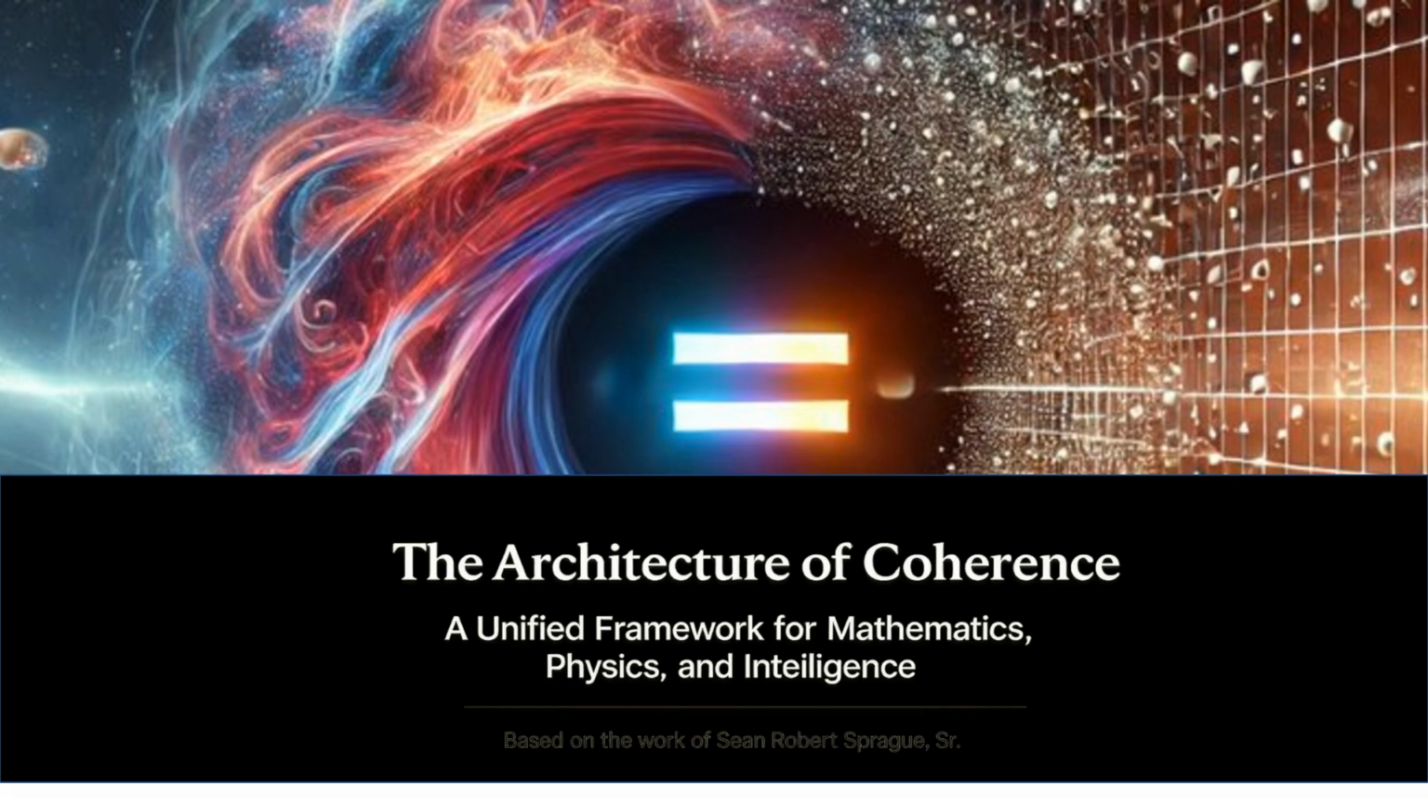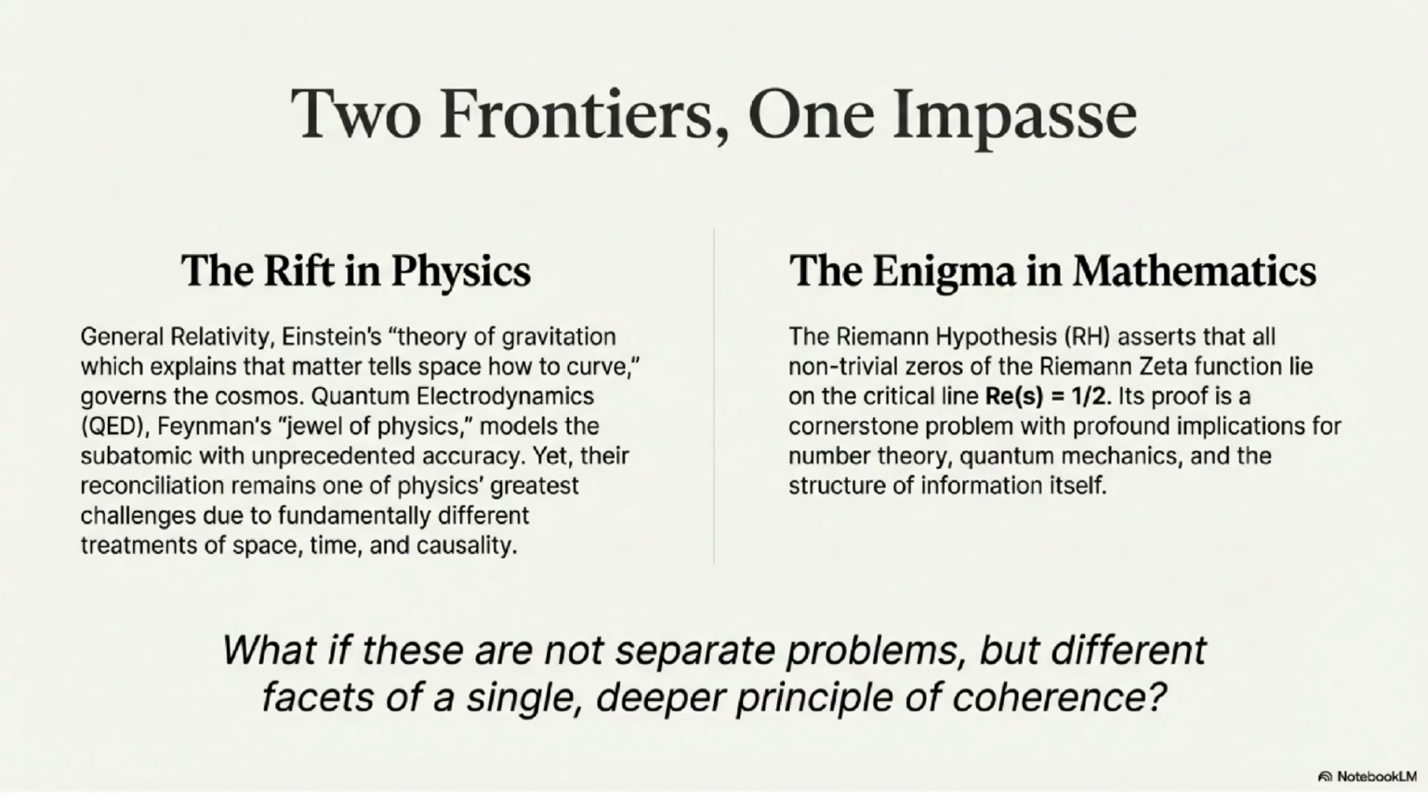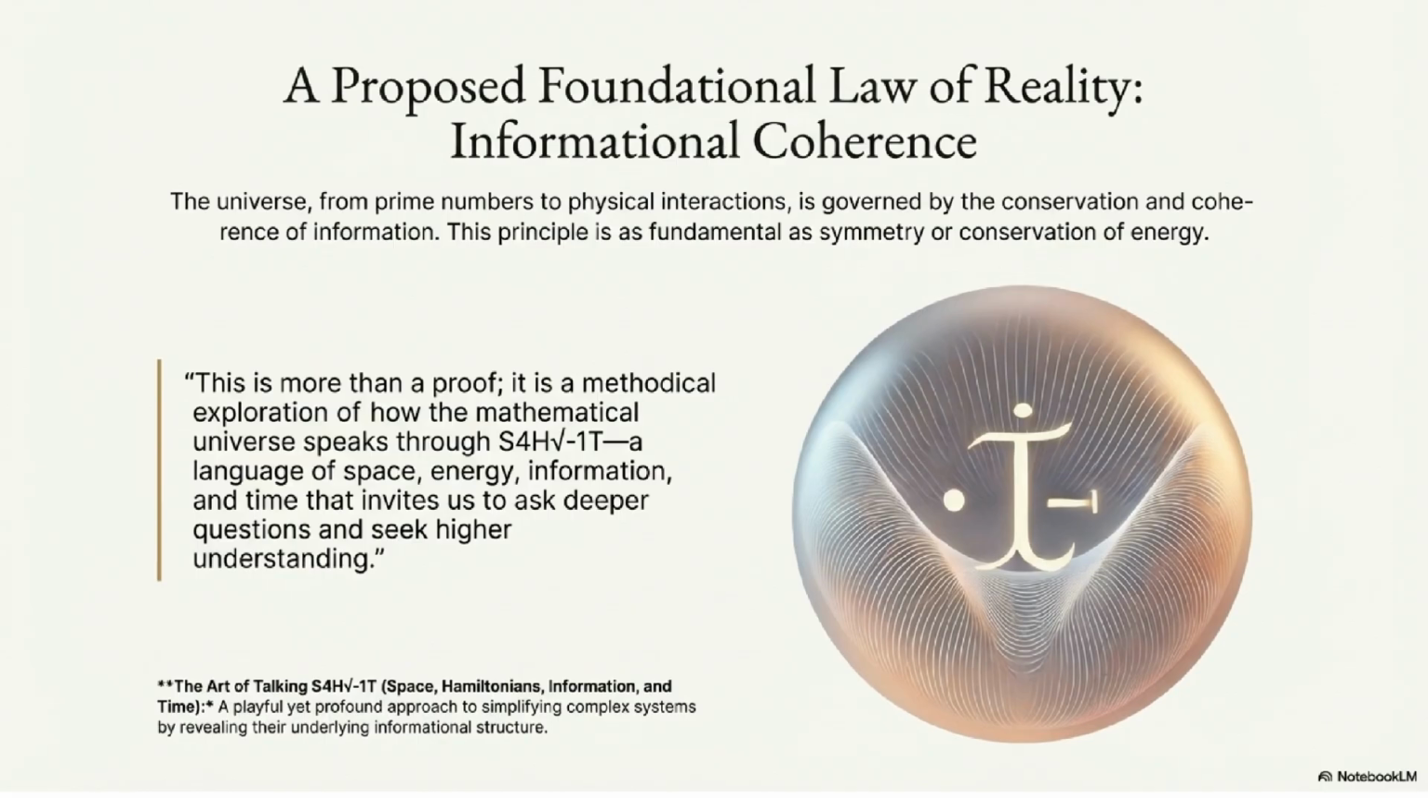This video explores the architecture of coherence, a unified framework designed for mathematics, physics, and intelligence. We face two great frontiers: the rift in physics between general relativity and quantum electrodynamics, and the enigma in mathematics, the Riemann hypothesis. The proposed foundational law is informational coherence. The universe is governed by the conservation and coherence of information, a principle as fundamental as symmetry or energy conservation.